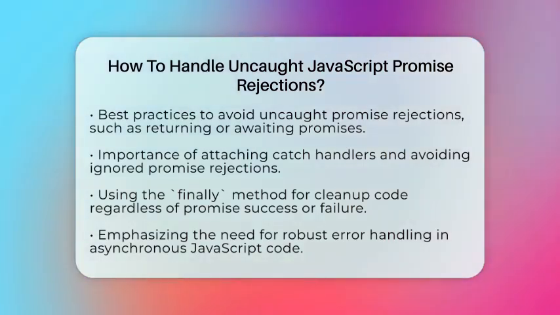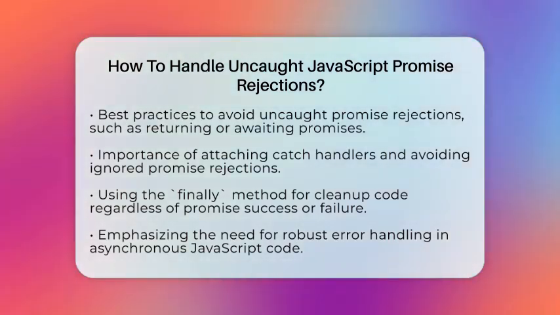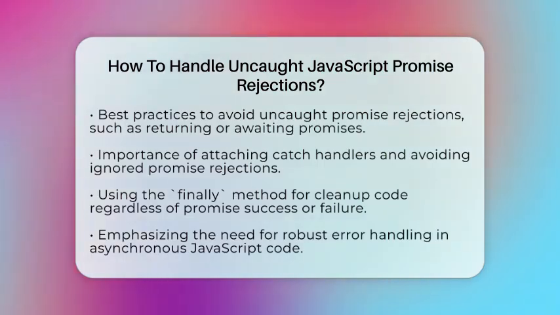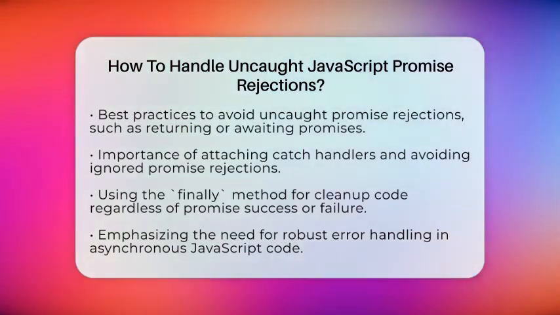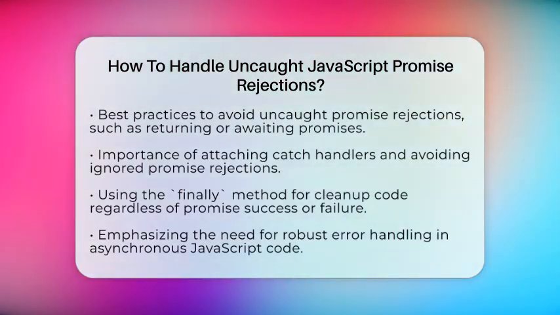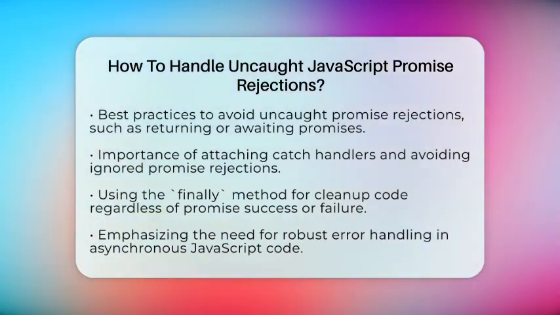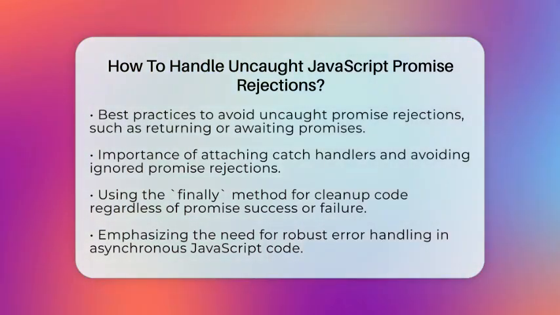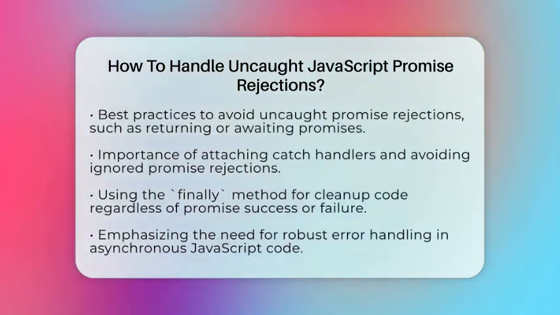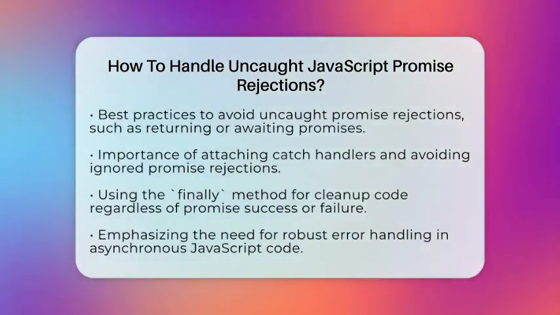When using async and await, wrapping your code in try catch blocks is essential. This ensures that your asynchronous JavaScript code is robust and easier to debug. By understanding these methods, you can build reliable web applications that handle promise rejections effectively.